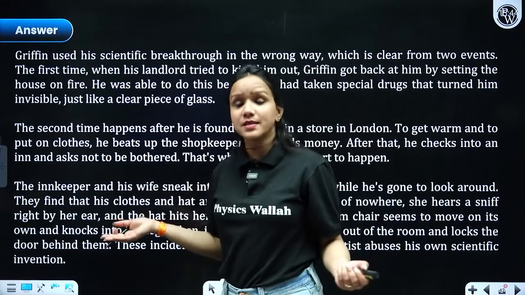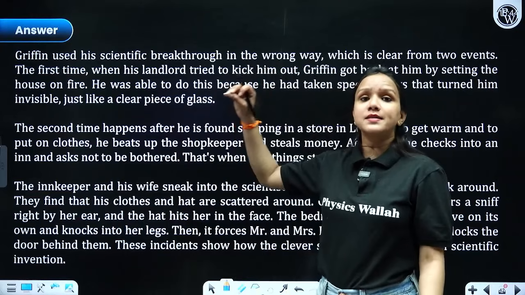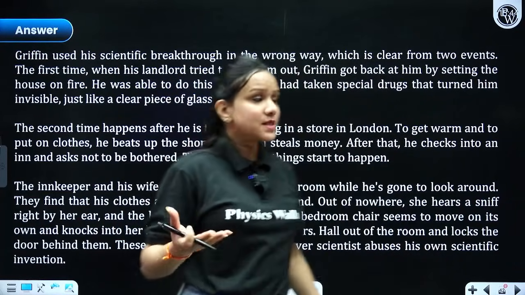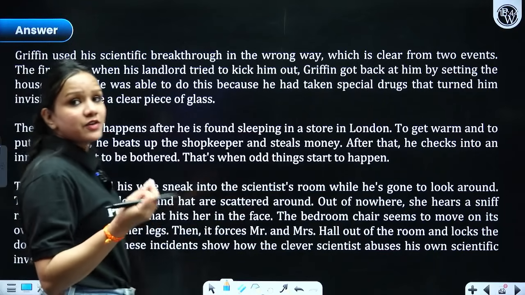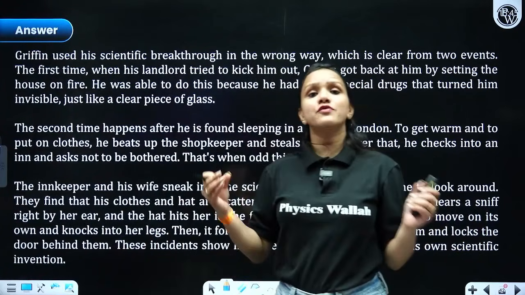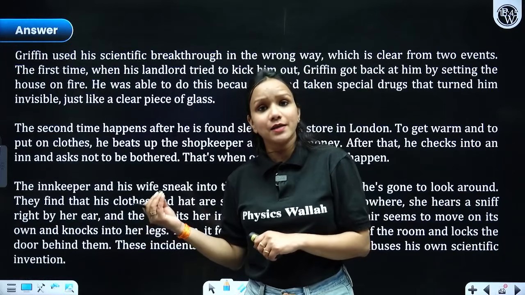Let's see how you are going to answer. Tell how he invented such an important drug, but swallowed it himself out of his own selfish reasons, right? So how are you going to explain it? The very first reason which shows that he was unethical: he set the whole house of his landlady on fire.